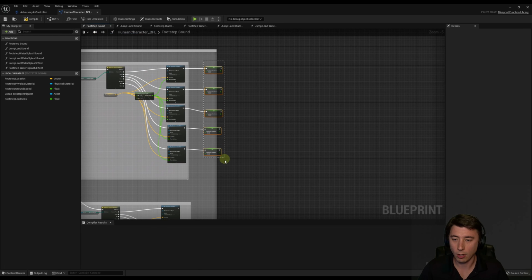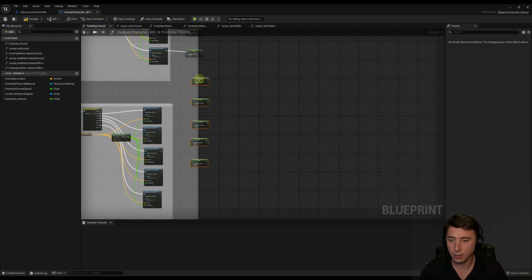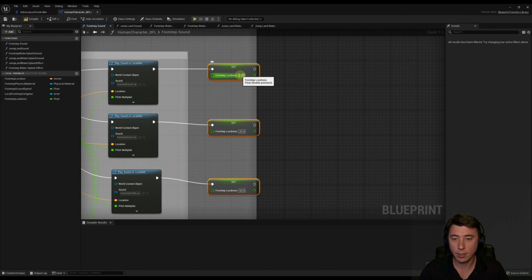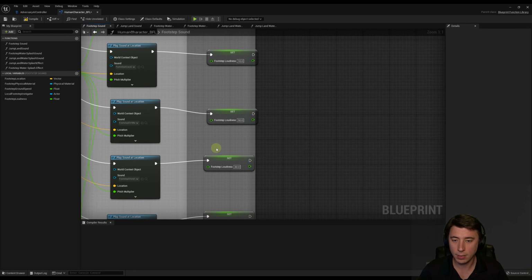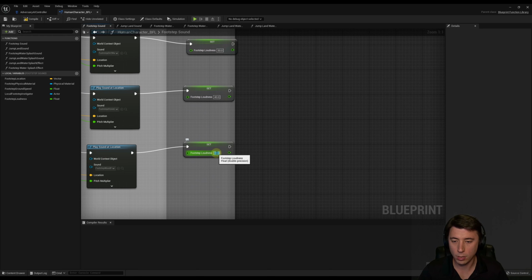And so now I'll duplicate all those, copy all those, paste them down here, connect them up. And these are all the walking sounds. So forest floor is going to be 30. Grass is going to be 10. Gravel dirt is going to be 50. Stone is going to be 40. And wood is also 40.